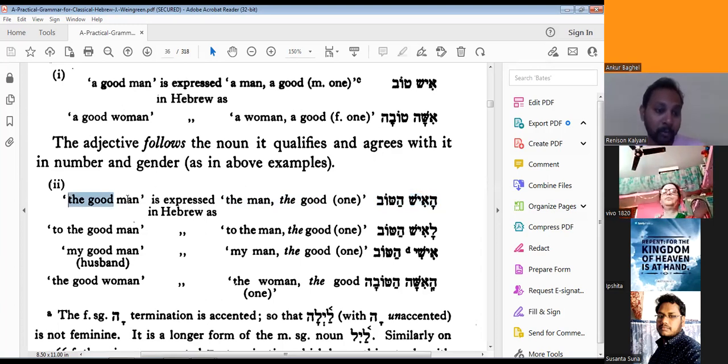Here, the good is last, Hatov is last, and the man is first. So we are not saying the man good or the man is good. For the man is good, we need to change the phrase. Here we are writing the good man, because this second one is giving a compliment to the first one, and that's why we put the second vocabulary, the second word, before the first. So the good man. This becomes the phrase. Got it?